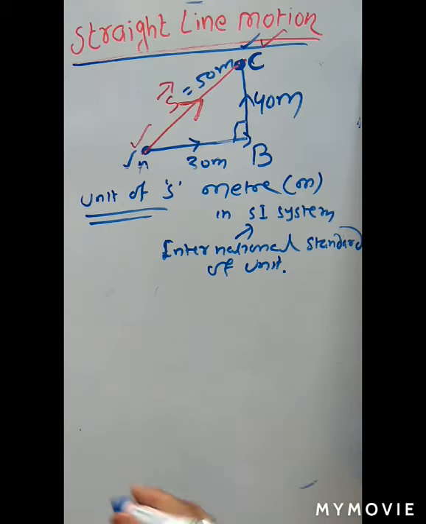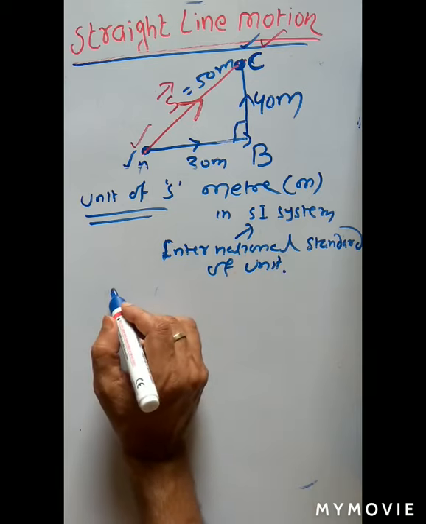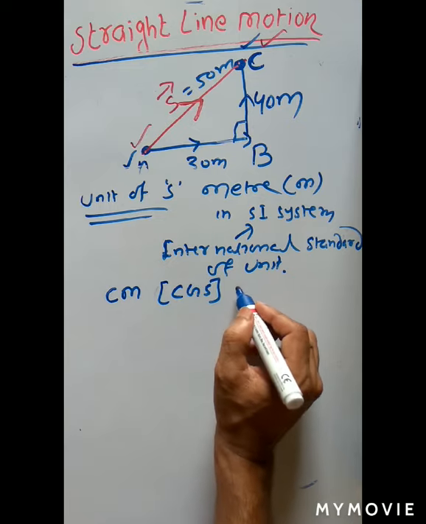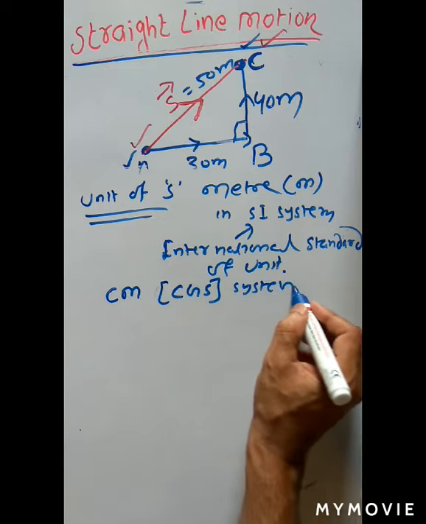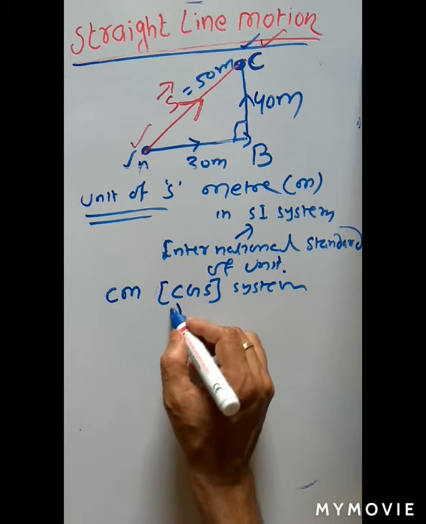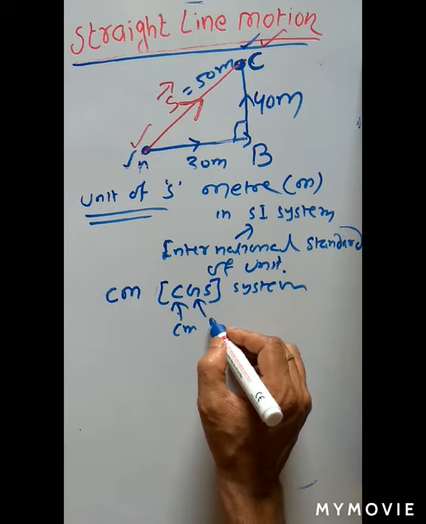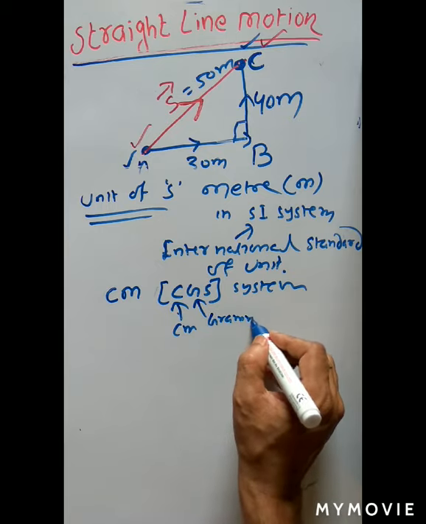So the unit of distance is meter, and also centimeter. This is in which system? CGS system. C stands for centimeter, the unit of length. G stands for gram, the unit of mass.